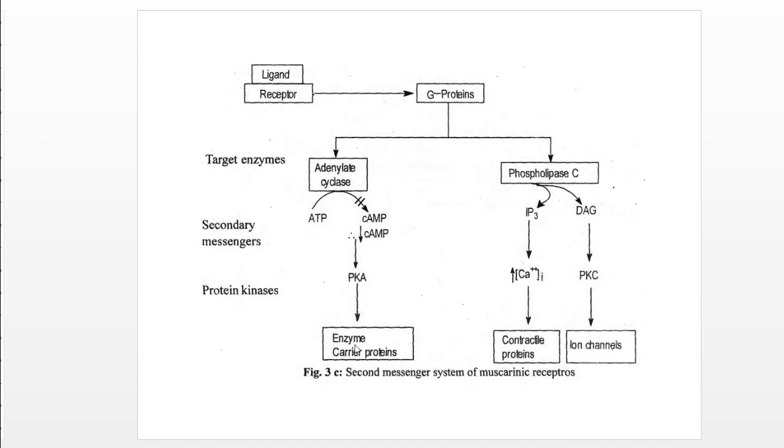If it is an inhibitory action, then the enzyme, the PK activation and second messenger activation, and further actions are related.